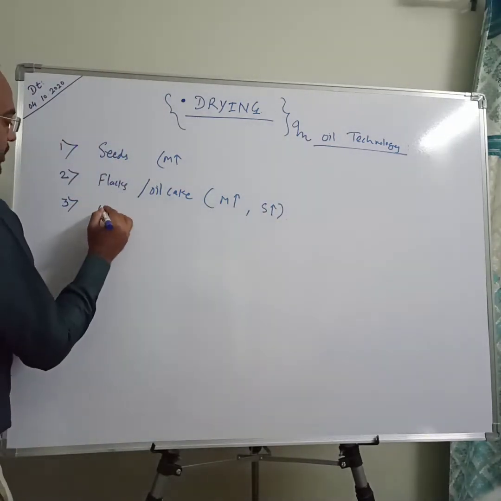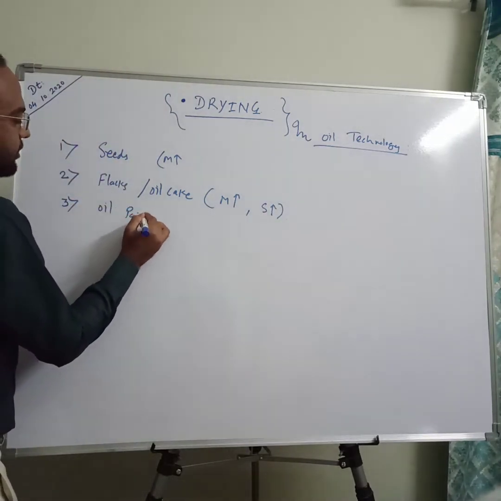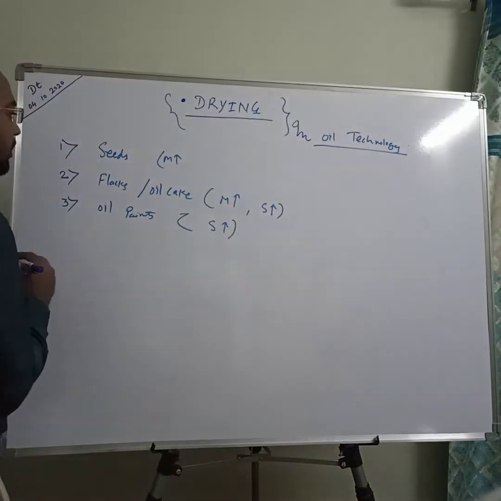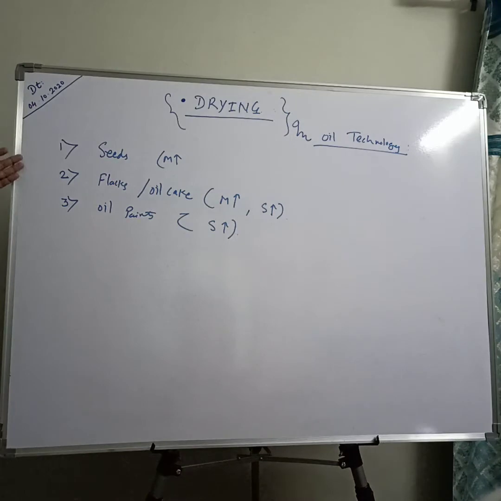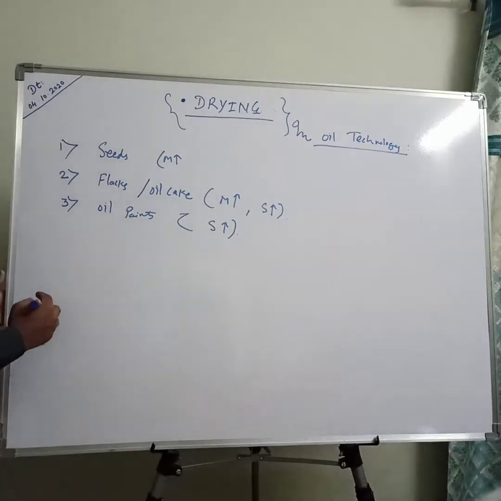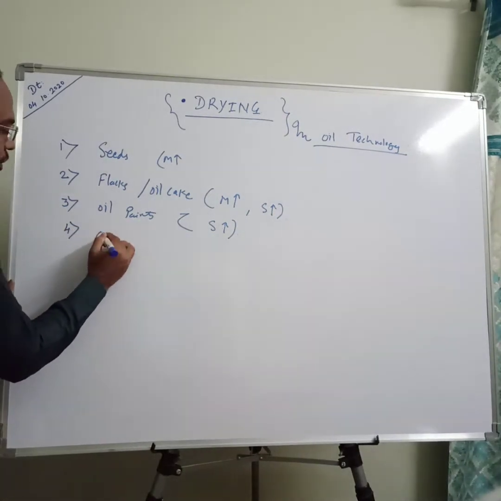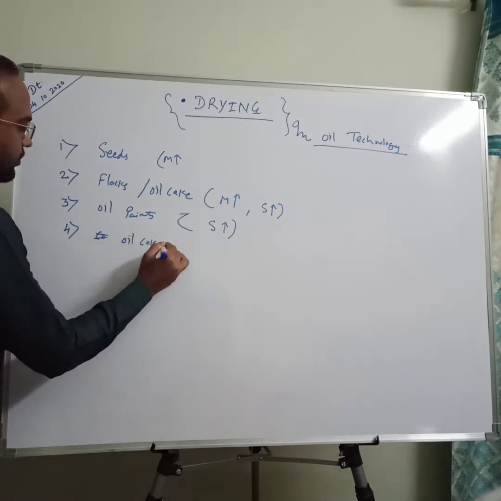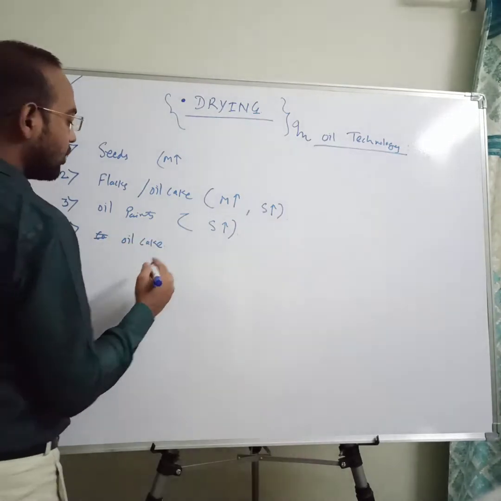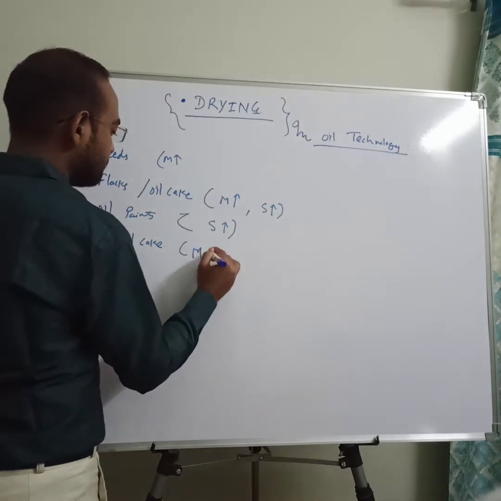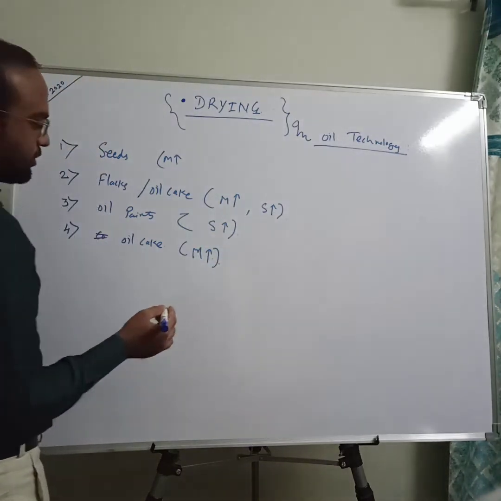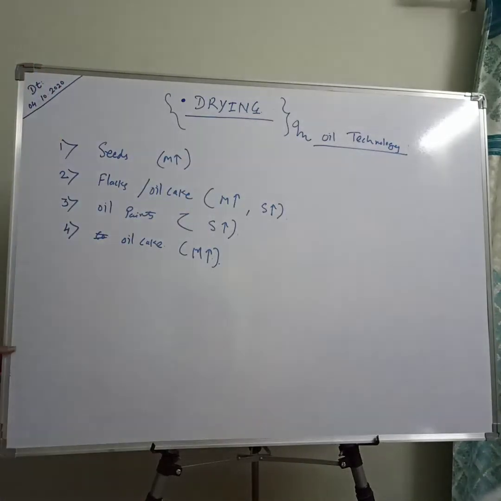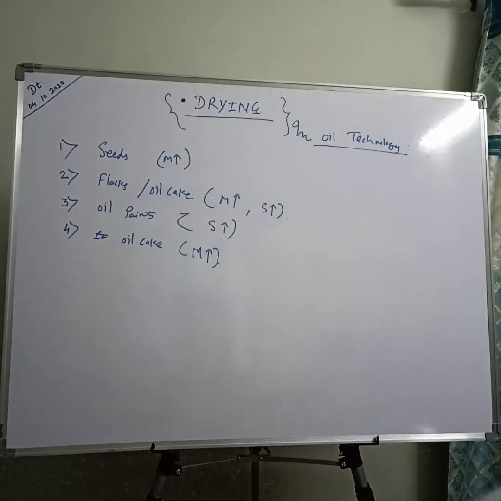Again, in preparation of oil paints, there is a removal of solvent. So these types of various operations are there. And when you talk about the oil cake, there is also need of removal of moisture if it contains excess moisture. So these are the few operations where drying is necessary with respect to our field.